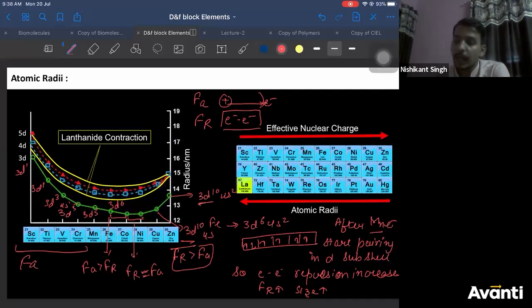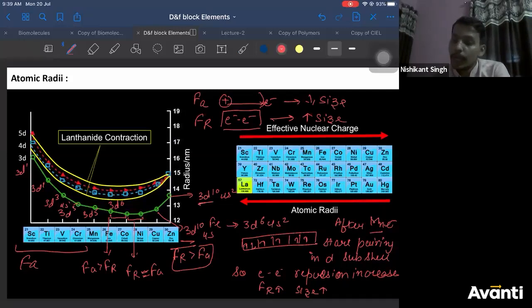I'll reiterate it. I'll summarize it. See this carefully. As I said, there are two forces responsible here: force of attraction between nucleus and electron, and force of repulsion between electron and electron. Force of attraction is responsible for decrease in size, whereas force of repulsion is responsible for increase in size.